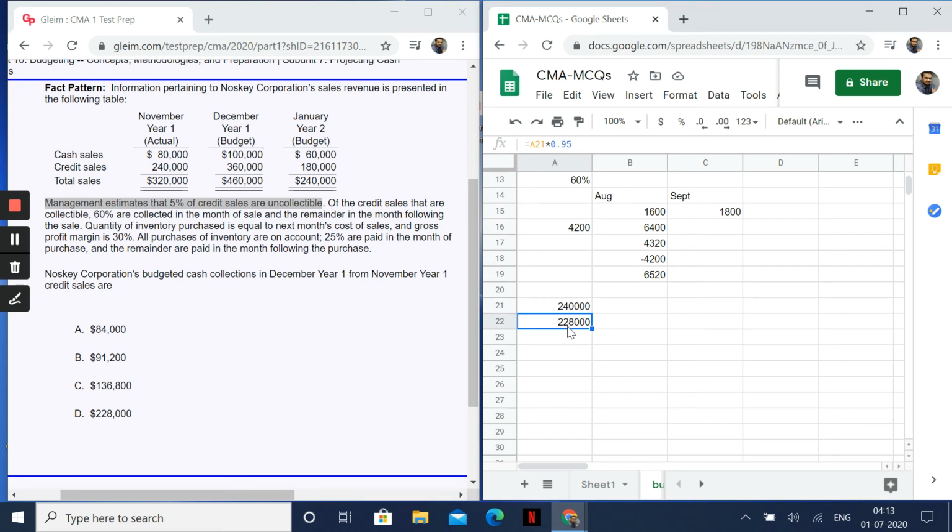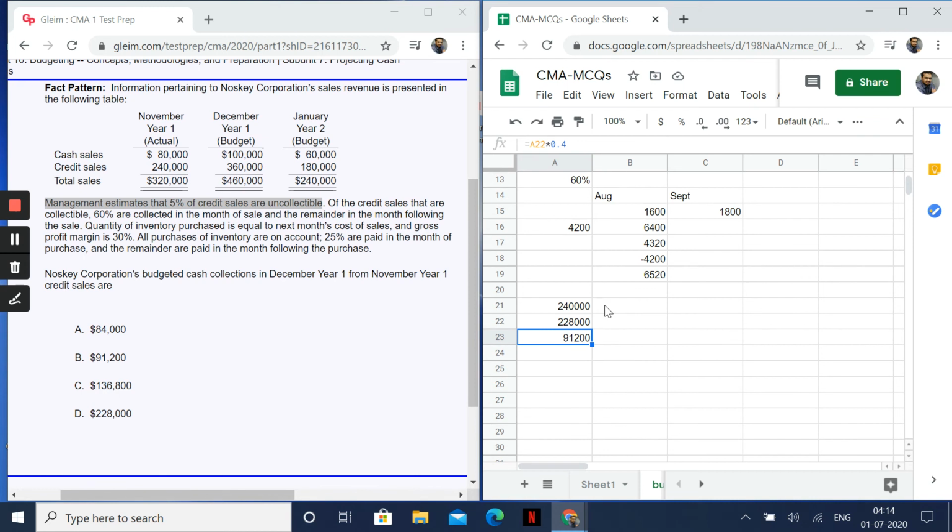Next, what he has said is 60% is received in the month of the sale and the remainder is received in the next month. So what I'll do is take this 228,000 multiplied by 40%. How much is it? 91,200. Okay, is there an answer? Yes, 91,200 is an answer.